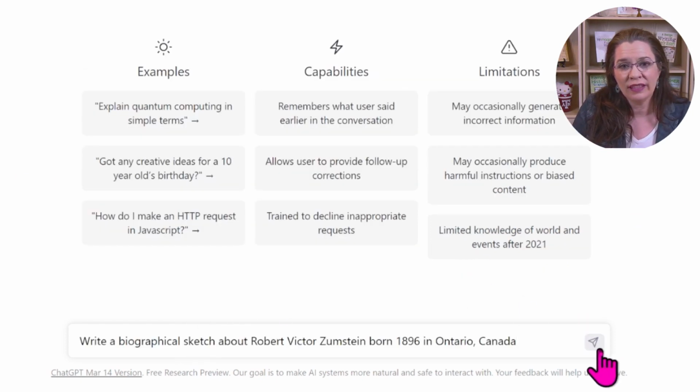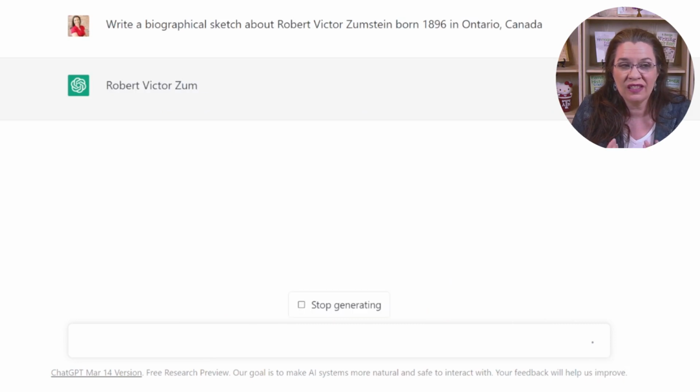Once again, ChatGPT is not being accurate. The first attempt ChatGPT made was to confuse my ancestor with someone who became an aviator and made all these historic jumps. And I told ChatGPT, no. And I tried to look up whether maybe there are other Robert Victor Zemsteins that ChatGPT is confusing my ancestor with. And I couldn't find anybody named Zemstein or Robert or Victor that fit those associations.